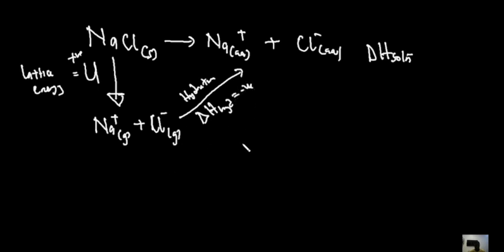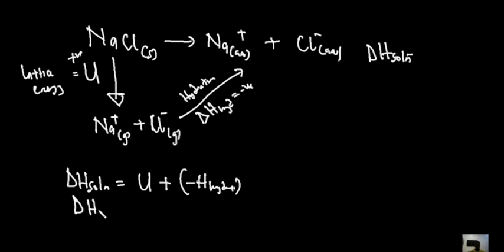So according to Hess law, you will notice that this particular heat of solution is going to equal your lattice energy, which is always positive, plus your negative value of heat of hydration. So the implication is that whenever you are dealing with heat of solution, it is going to be lattice energy plus heat of hydration. But we already know that heat of hydration would always be negative. So once you introduce that, you have your value as this.